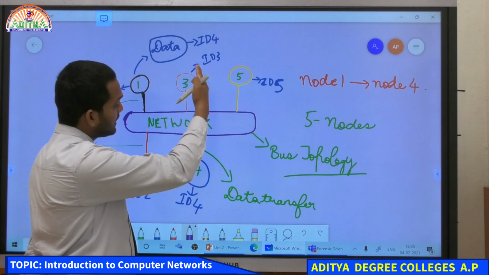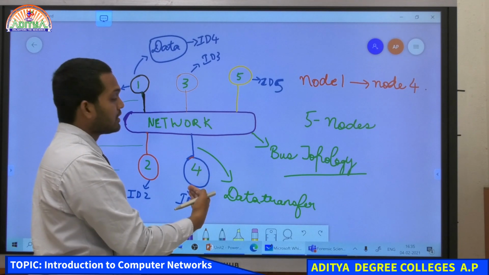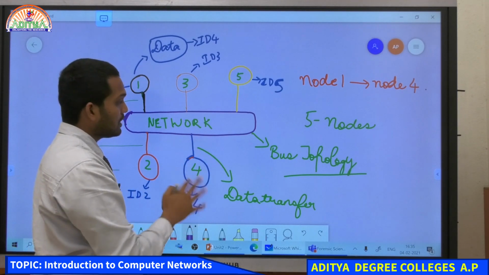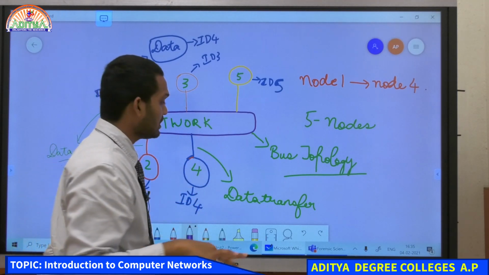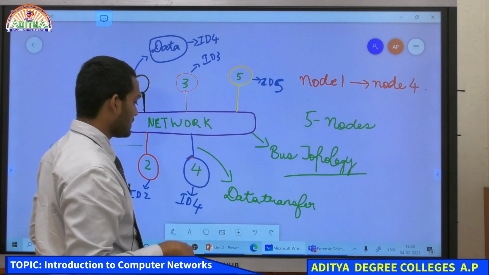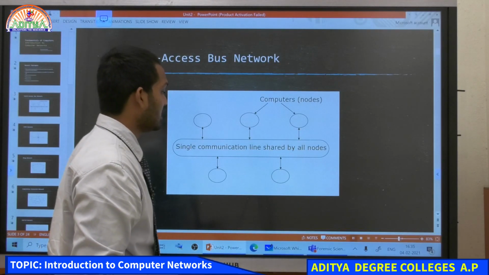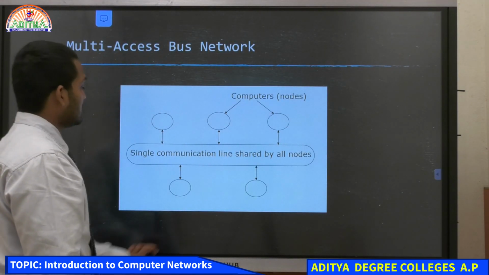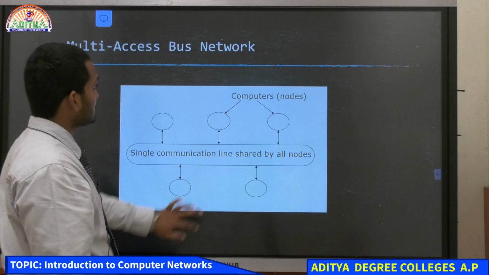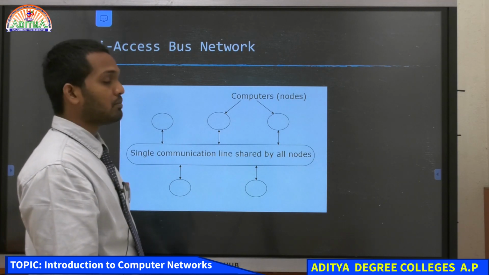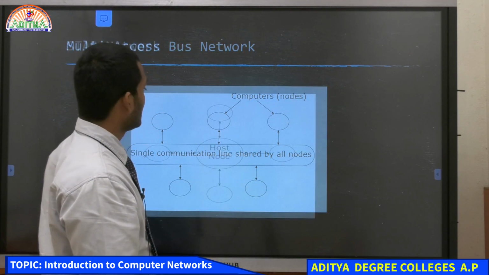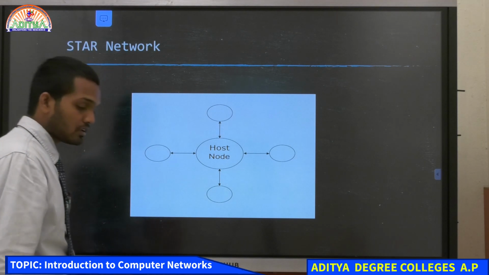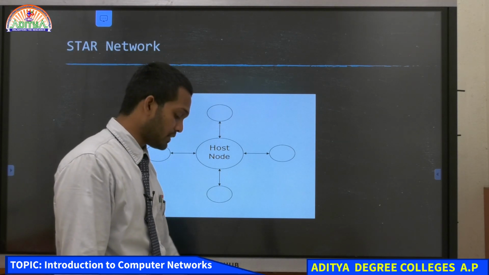At the point where the ID number matches with a computer, that computer will accept the data and the transfer is done there. So this is how all this happens. And then we have seen the first one, that is the multi-access bus network. If you have understood what this multi-access bus network is, it will be very easy for you to understand the other types of topologies we have.